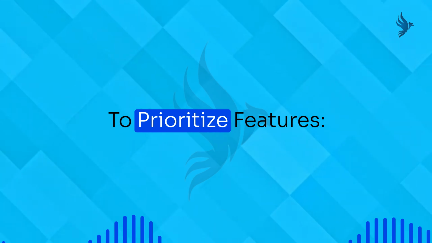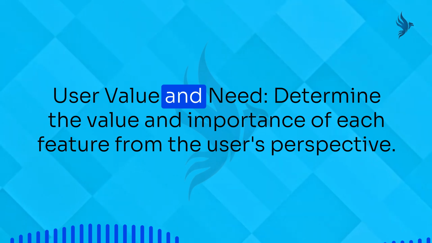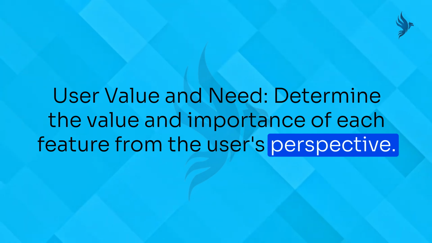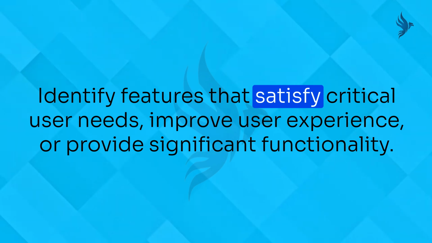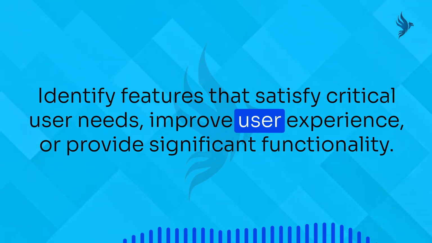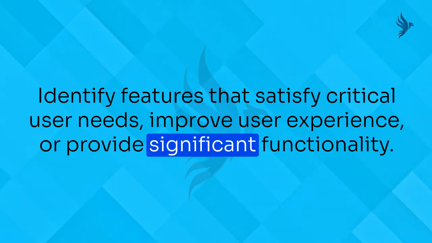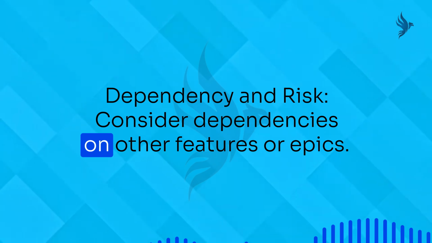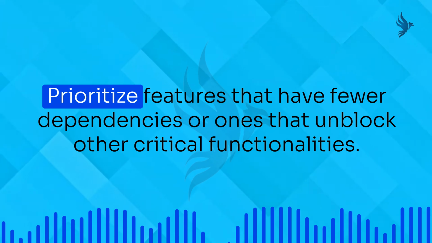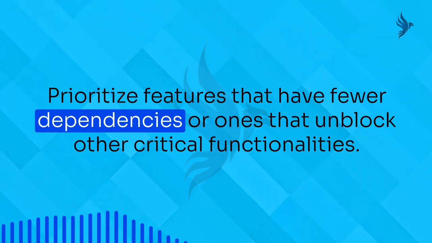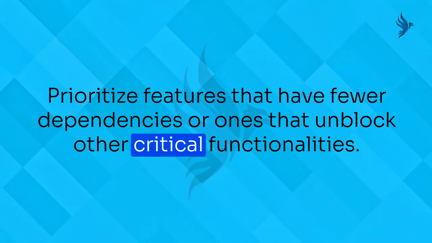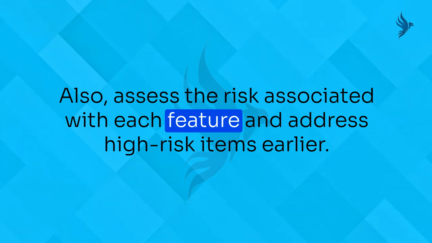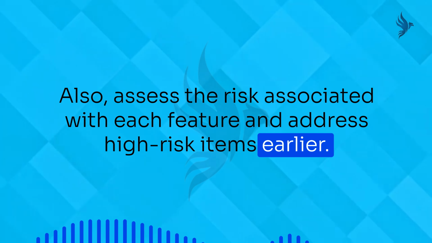2. To prioritize features. User value and need. Determine the value and importance of each feature from the user's perspective. Identify features that satisfy critical user needs, improve user experience, or provide significant functionality. Dependency and risk. Consider dependencies on other features or epics. Prioritize features that have fewer dependencies or ones that unblock other critical functionalities. Also, assess the risk associated with each feature and address high-risk items earlier.